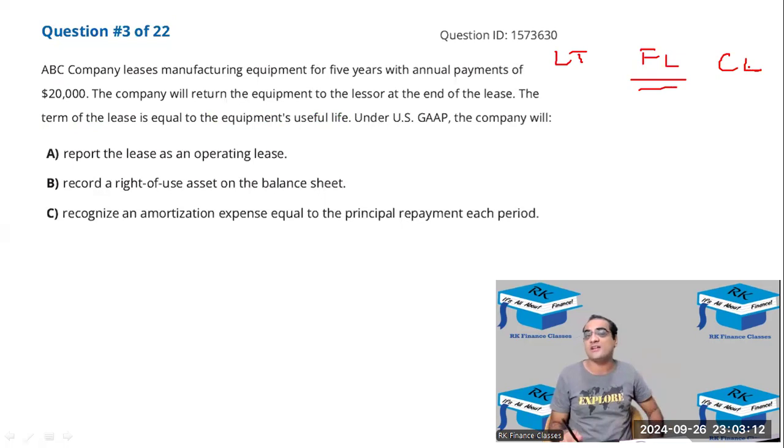How many of you had already got to this point, that this is a financial lease? Raise hand please, and hence option A was ruled out. Raise hand if you come to this conclusion already. Good. So option A got ruled out.